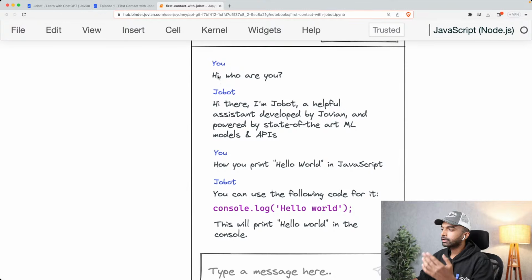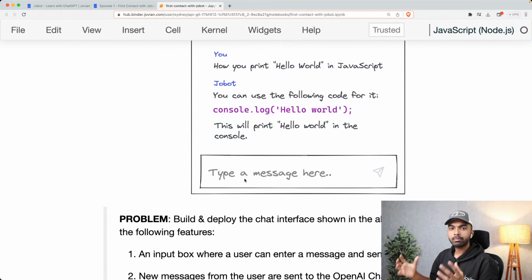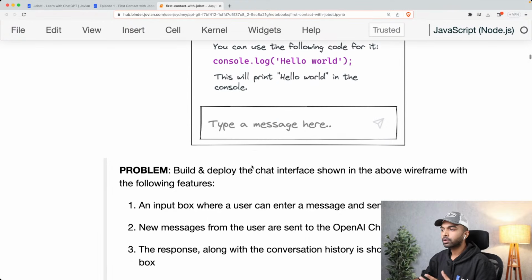So you can check it out here. So you have asked hi, who are you? And Jobot has replied, hi there, I am Jobot, a helpful assistant developed by Jovian. And you say, how do you print hello world in JavaScript? And Jobot says you can use the following code for it. And there is a chat box at the bottom where you can type a message to continue the conversation. So just how to build a message history and a chat box. That is what we're going to look at today.